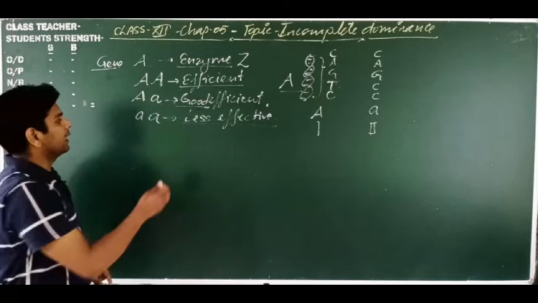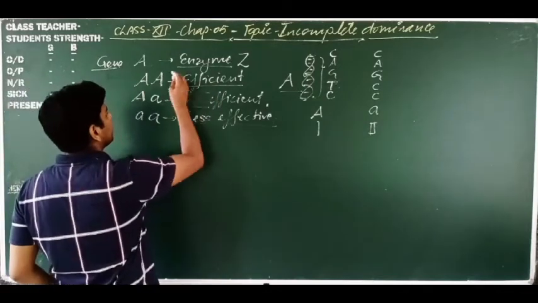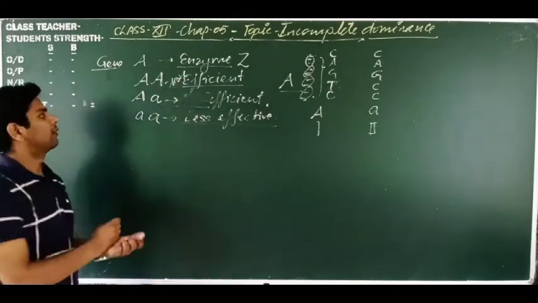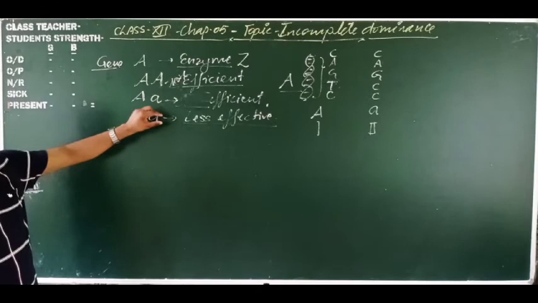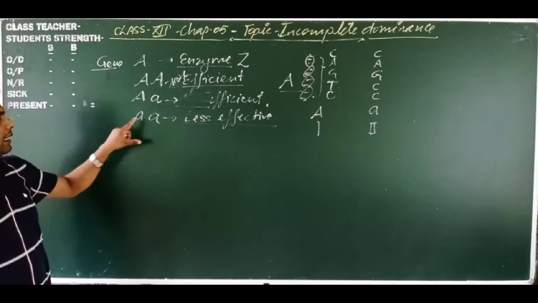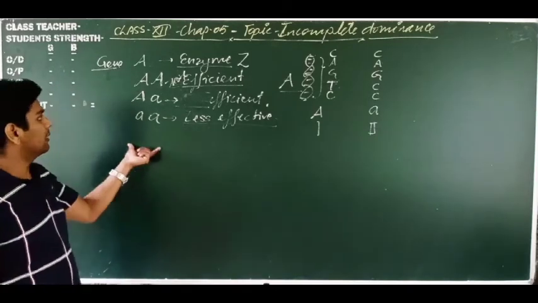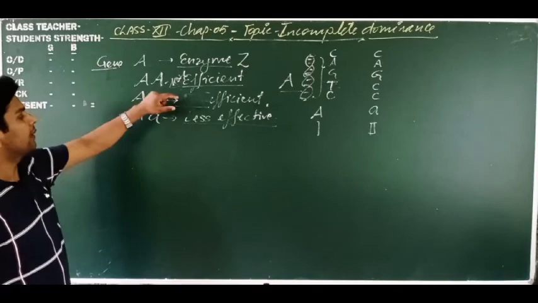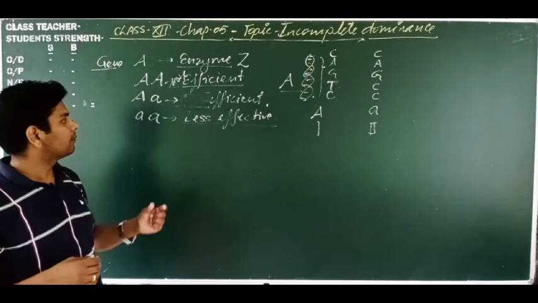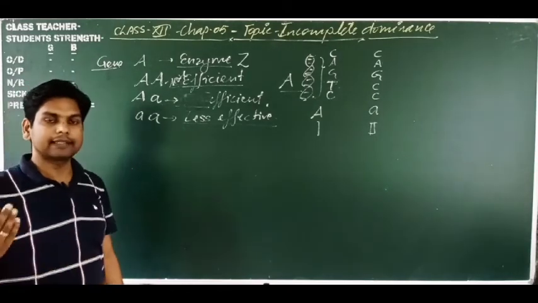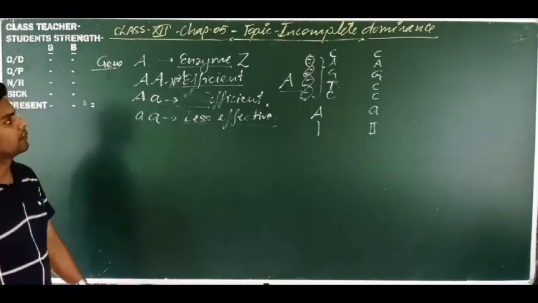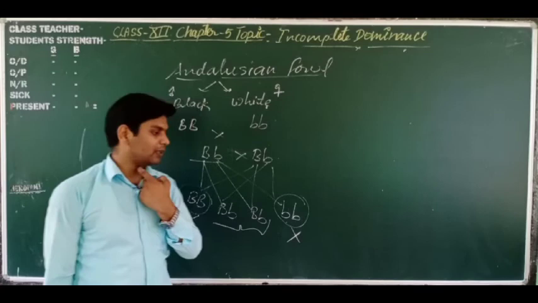So this is the less effective form of enzyme, and this is the effective one. Here we can use the terms more effective and less effective, or more efficient and less efficient. So these are the three combinations of gene A. That is why I am telling you how dominance is found in a particular gene, and how recessiveness and dominance are present. So this is all about incomplete dominance. I think, dear students, you are getting it well.